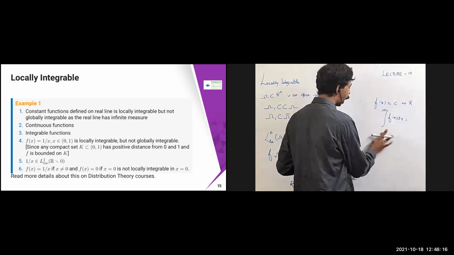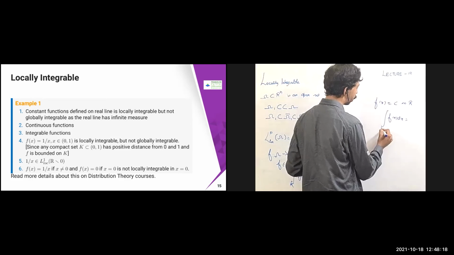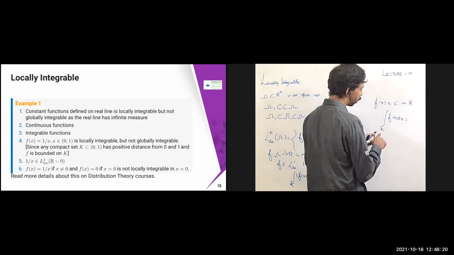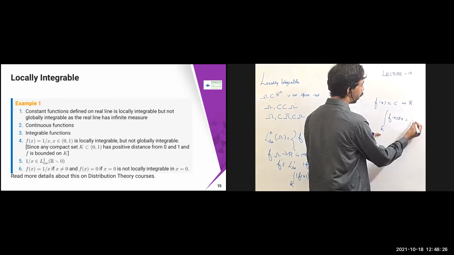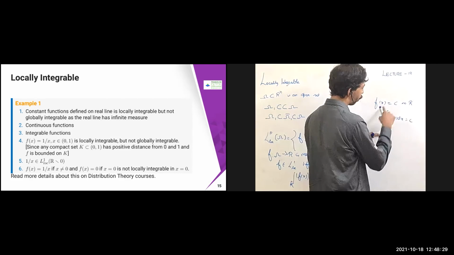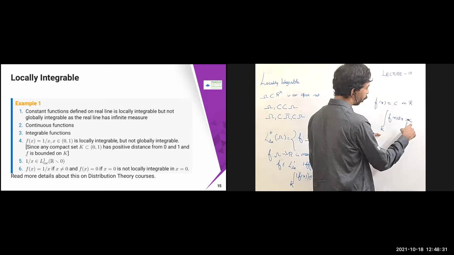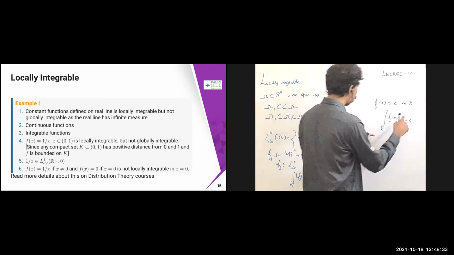But if I take any compact subset, in that case it is going to be integrable because it is compact. So I can say that it is going to be finite. Compact means it is going to be bounded. Therefore, C times the measure of this set, you are going to get that. Therefore, it is going to be integrable. So locally it is integrable.